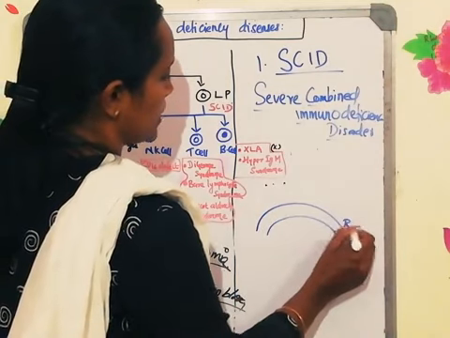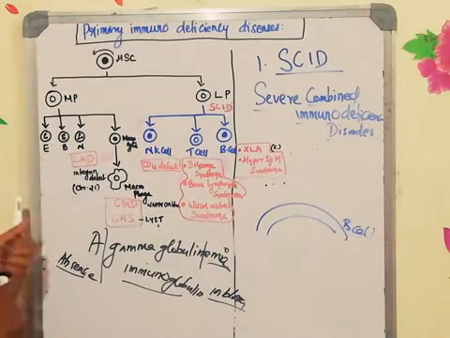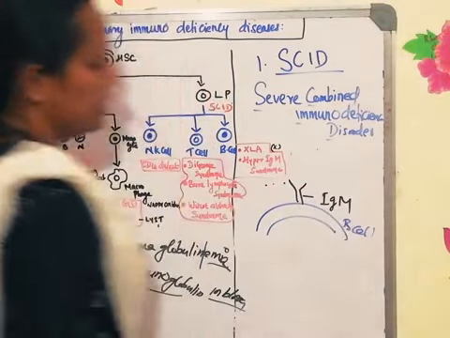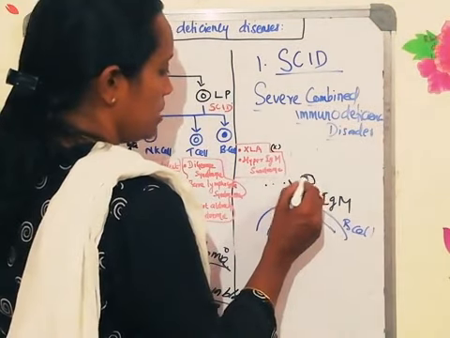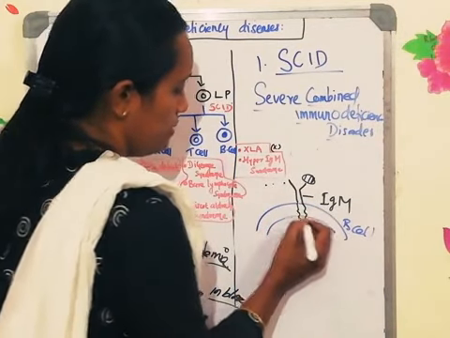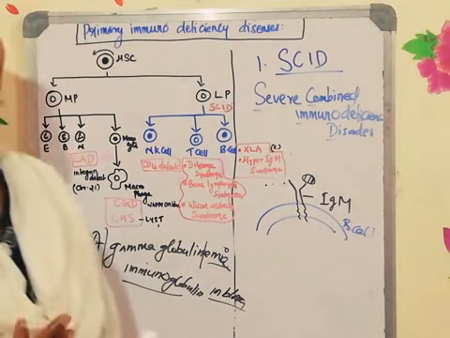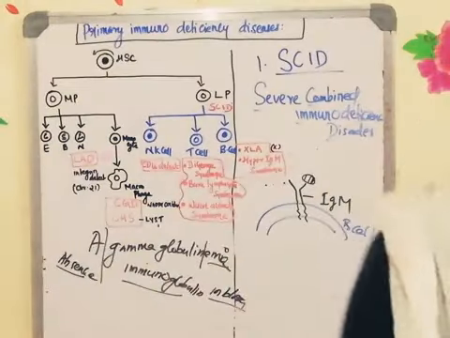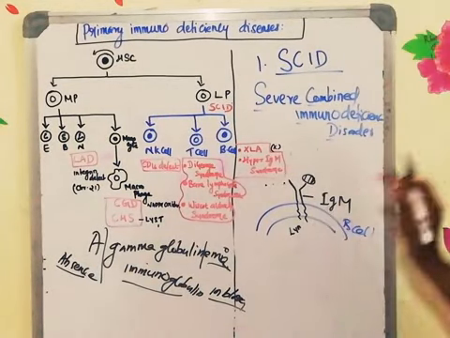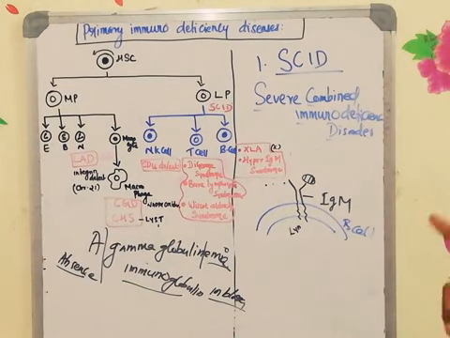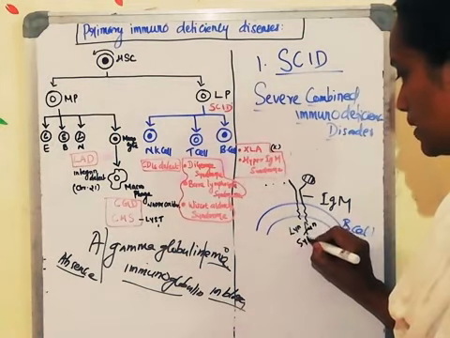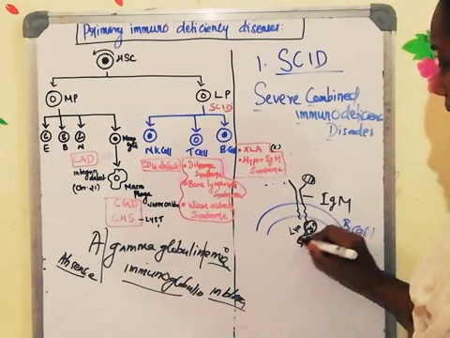Okay, membrane of the B cell. Whenever the B cell receptor, what is the B cell receptor? The B cell receptor is the immunoglobulin M, membrane-bound immunoglobulin M. When an antigen binds with the B cell receptor, the immunoglobulin on the membrane will have a cytoplasmic projection, so the signal will be sent to the cytoplasmic region of the B cell. In the cytoplasmic region, there are various kinase enzymes. Three different enzymes are associated with the immunoglobulin receptor: LYN, FYN and SYK. All three kinase enzymes get activated.